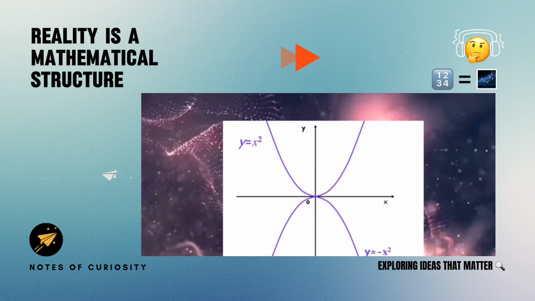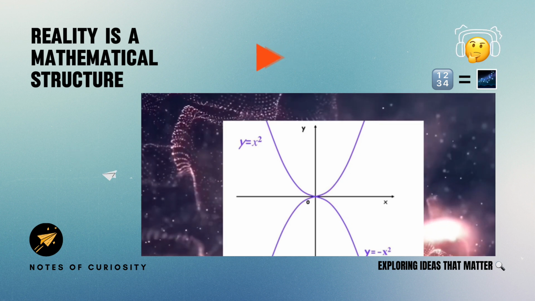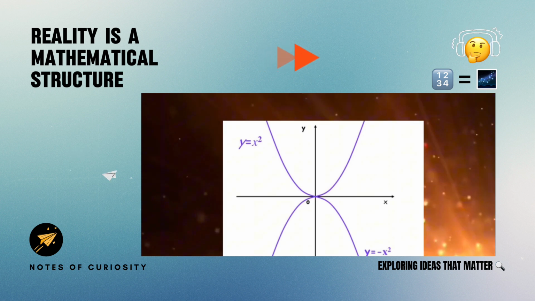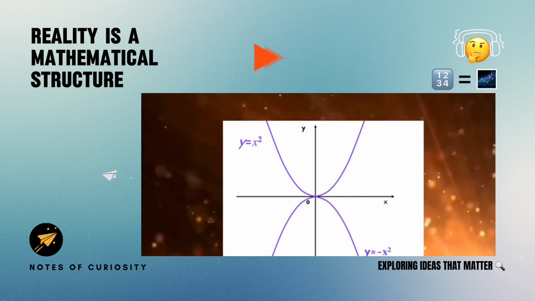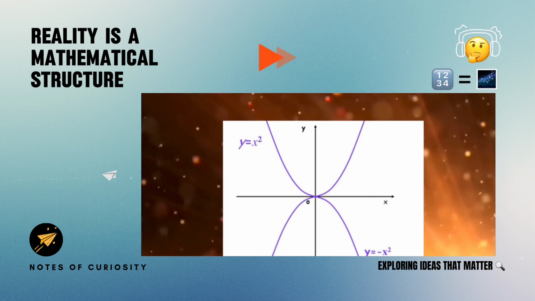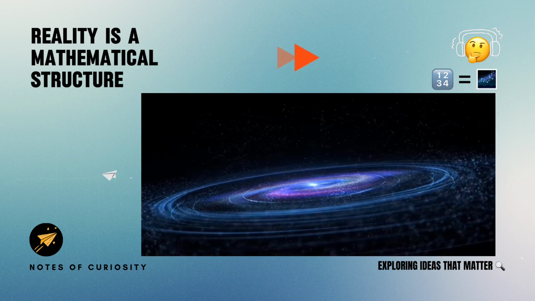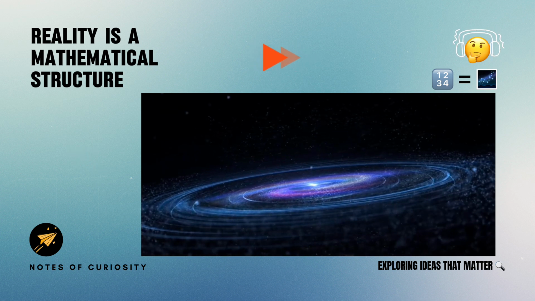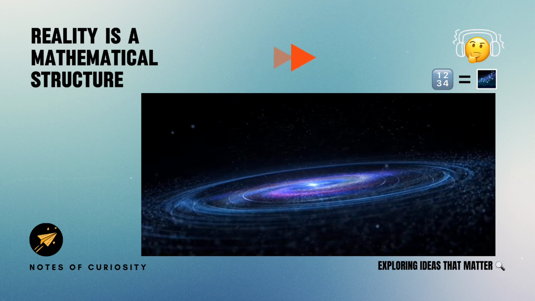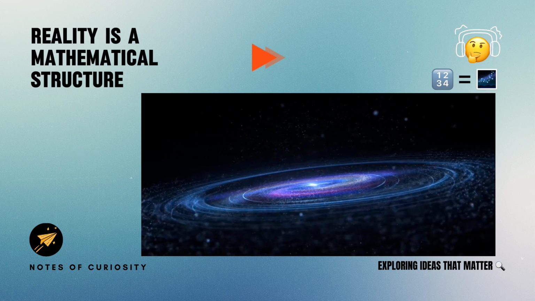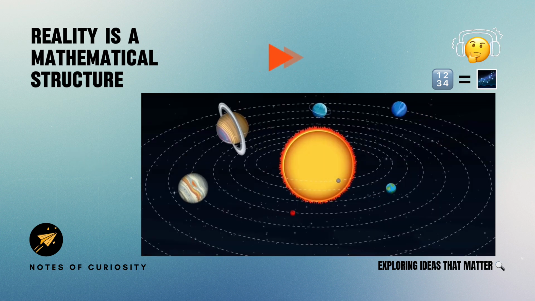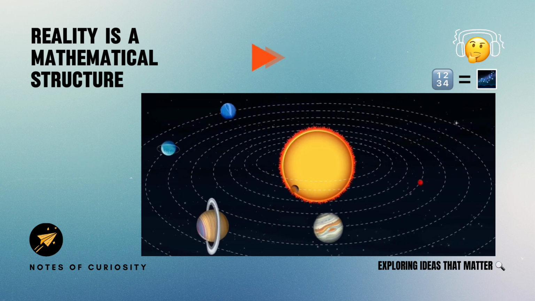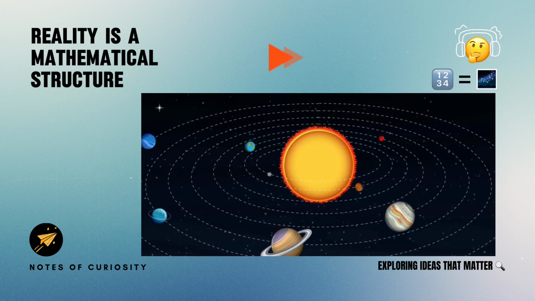This path is called a downward opening parabola, described by the simple formula y equals x squared, where x is horizontal position and y is vertical height. Depending on initial speed and angle, the parabola can stretch horizontally or vertically, but it remains a parabola. Similarly, when observing celestial motion, we encounter another recurring shape, the ellipse, defined by the equation x squared plus y squared equals 1. Though stretched or tilted by initial velocity or the mass of orbited objects, the orbit remains elliptical. But geometry is not the only clue that nature is mathematical.